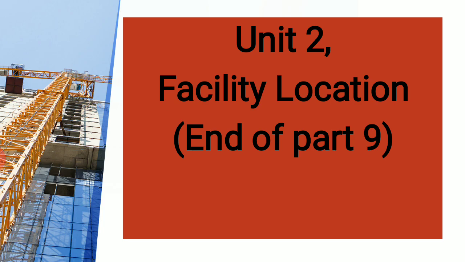Here we are ending session 9, the end of part 9, and unit number 2 also gets over here. In the next session we'll be checking out unit number 3, and we'll go in detail with the unit number 3 facility layout, and we shall see how that works. Again I repeat, by now we have done 2 units: introduction to POM, and we have seen facility location. I wish that you have at least the outline of each unit before you in a proper format in the notebooks, so that when you are referring, you'll come to know about the flow of the whole chapter.